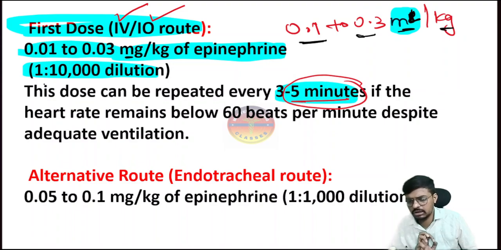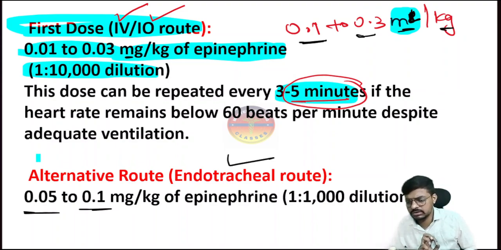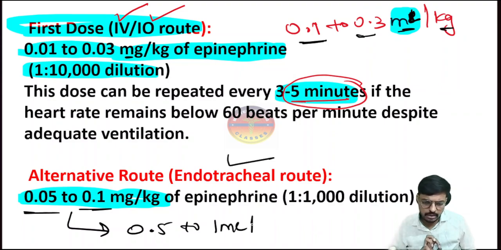Then comes the alternative route, the endotracheal route. Here the dose is 0.05 to 0.1 mg per kg. We can also write this as 0.5 to 1 ml per kg.